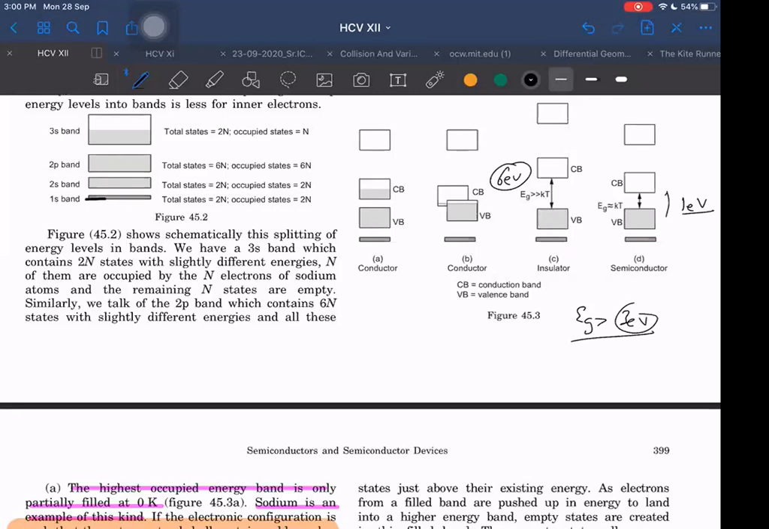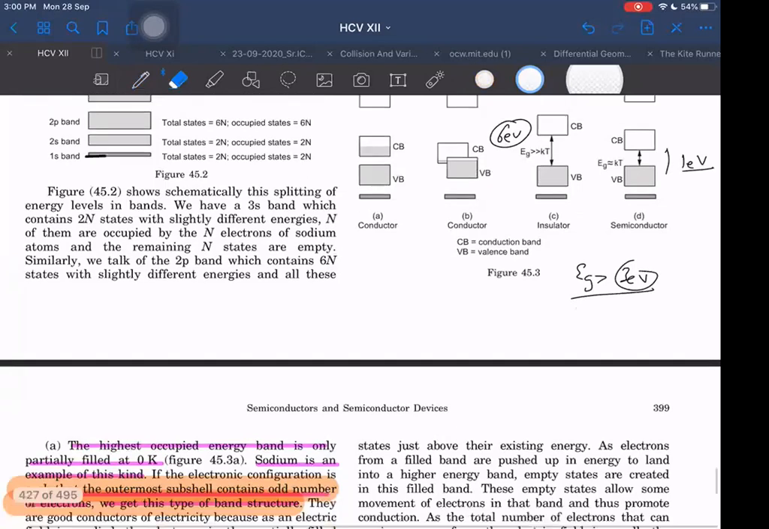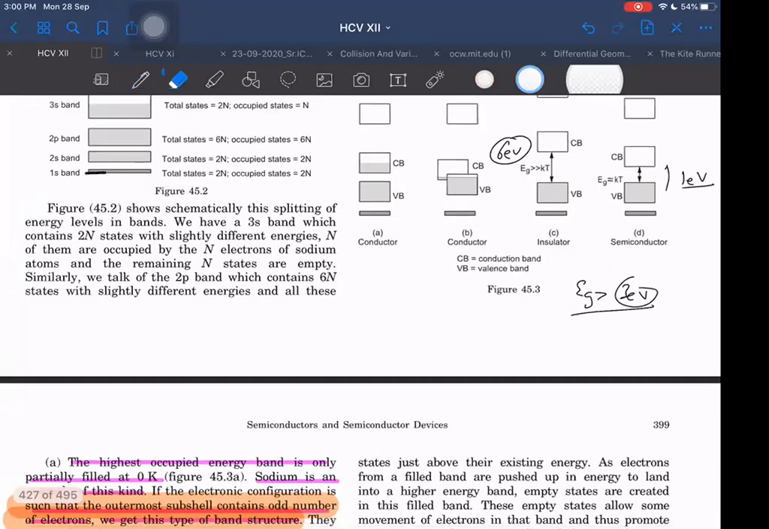And for conductors, there is no energy gap because these electrons can go anytime to this place also. They are already in the conduction band. No energy gap between the conduction band and the valence band, but the electrons are already occupying the conduction band. That happens for conductors. Okay. Right. Next.